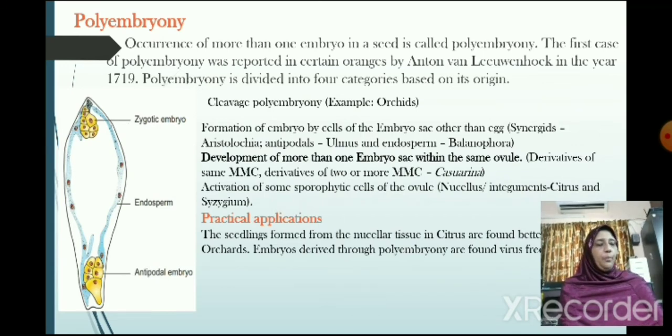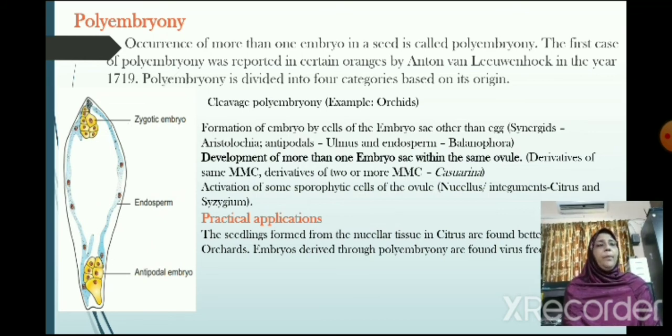The next one is about polyembryony. Occurrence of more than one embryo in a seed is called polyembryony. The first case of polyembryony was reported in certain oranges by Anton von Leeuwenhoek in the year 1719. Polyembryony is divided into four categories based on its origin. Cleavage polyembryony, example is orchids. Formation of embryo by cells of the embryo sac other than the egg: synergids, that is Aristolochia; antipodals, Ulmus; and endosperm,